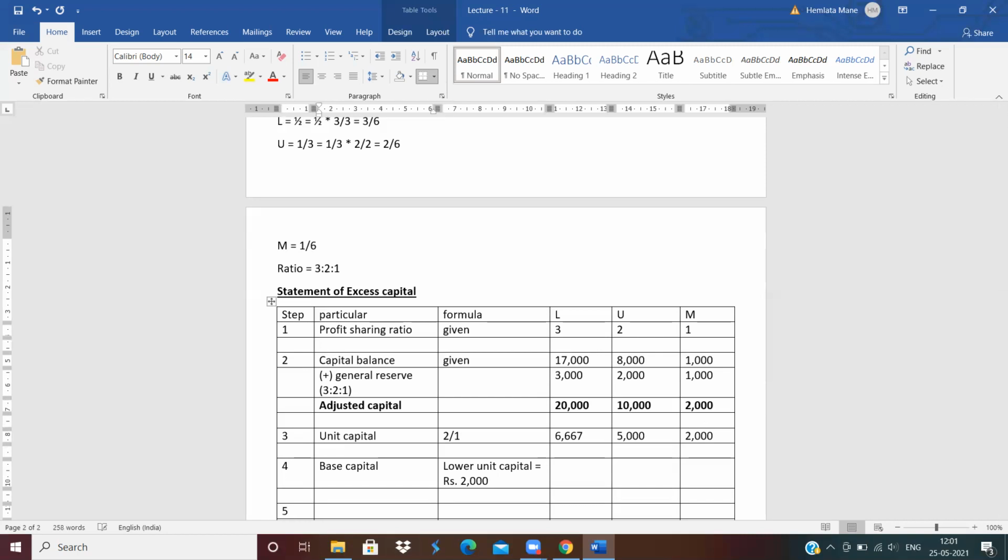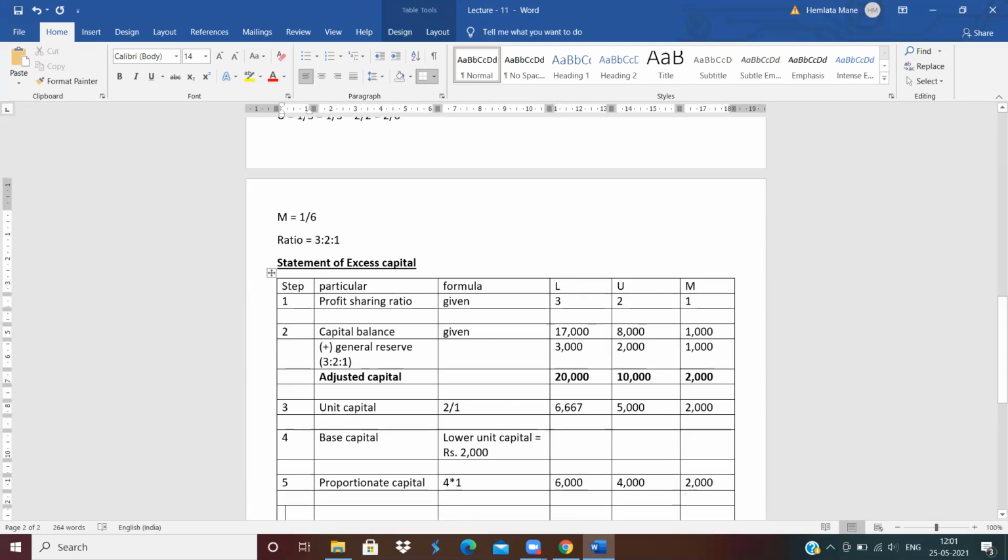Now fifth step. Fifth step is proportionate capital. How to calculate the proportionate capital? 4 multiply by 1, means fourth step multiply by first step. Now see, 2,000 multiply 3, 6,000. 2,000 multiply 2, 4,000. And 2,000 multiply 1, then you will get 2,000. Clear?